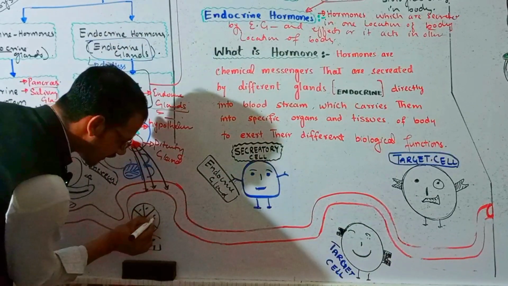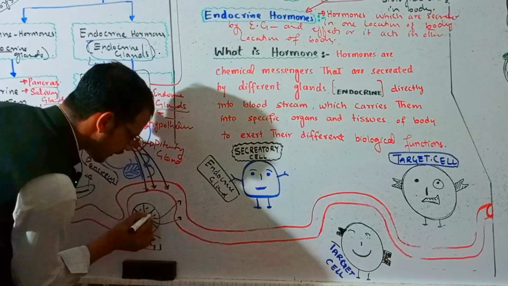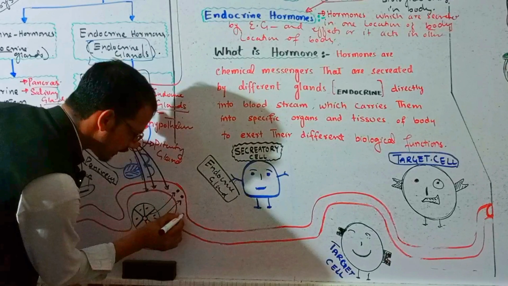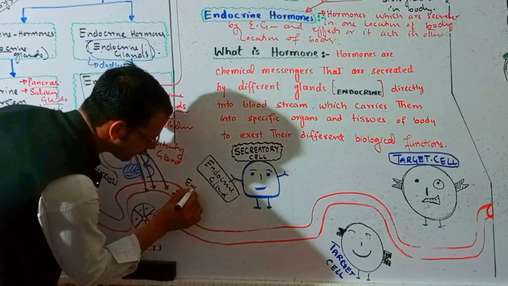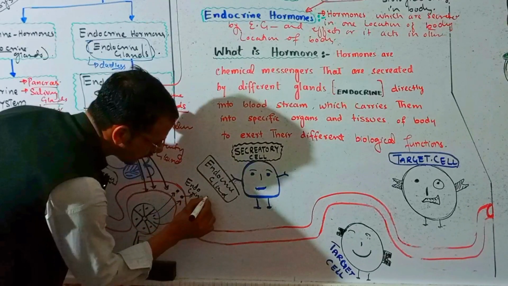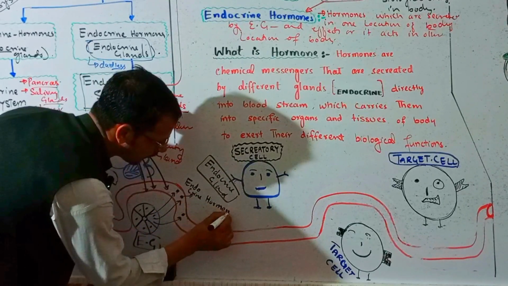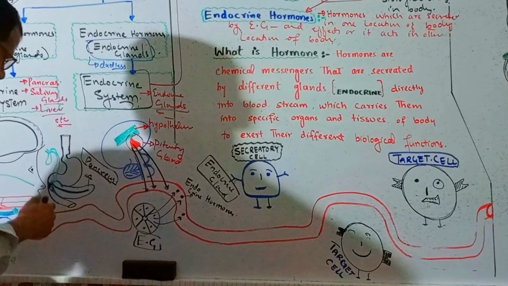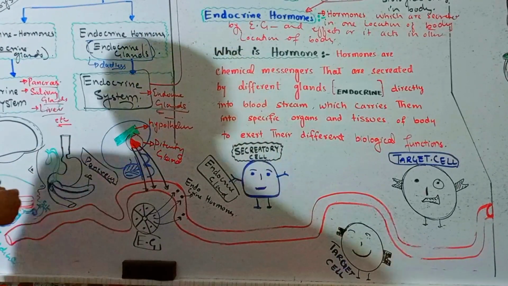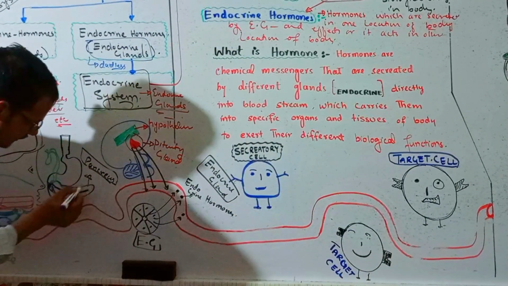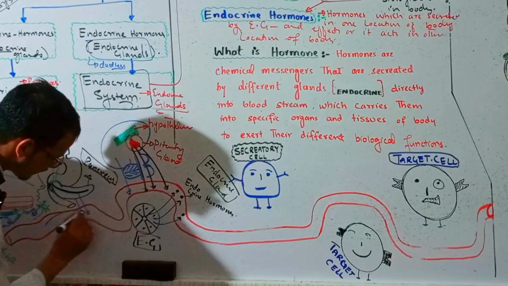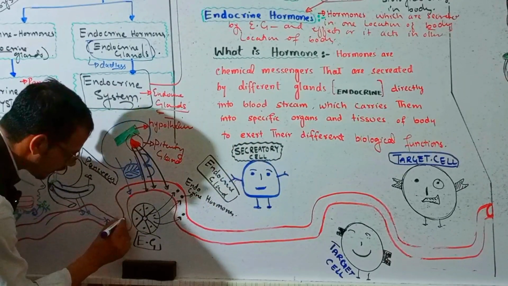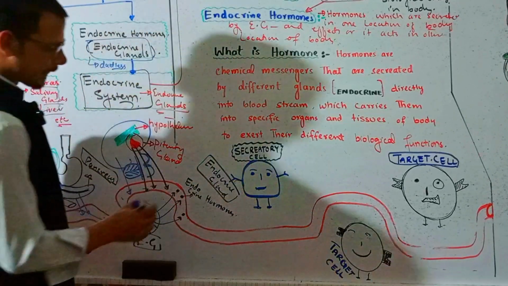For example, it secretes its hormones, for example these are endocrine hormones, right? And this is the blood flow. For example, it secretes into this blood, and this is the blood stream, blood vessels. Right?